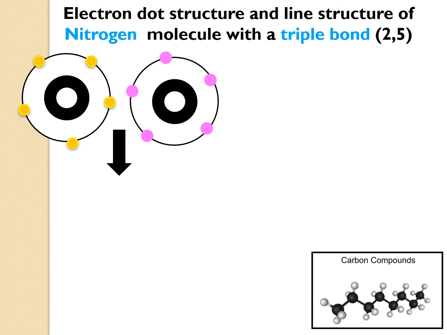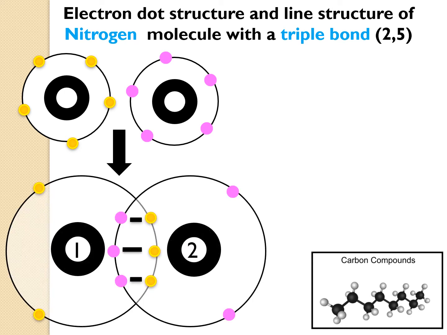When they overlap with each other, we see that the valency gets filled, that is 5 yellow electrons plus 3 pink electrons, that is 5 electrons of nitrogen 1 plus 3 electrons which are shared by the second nitrogen atom. So 5 plus 3 becomes 8. The valency is filled, the configuration is obtained.